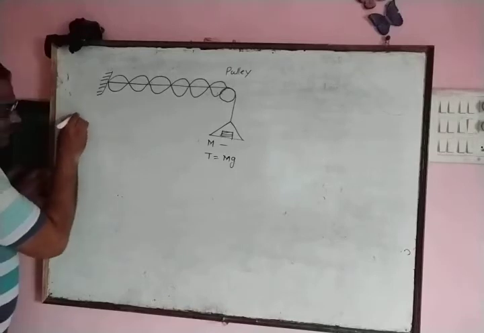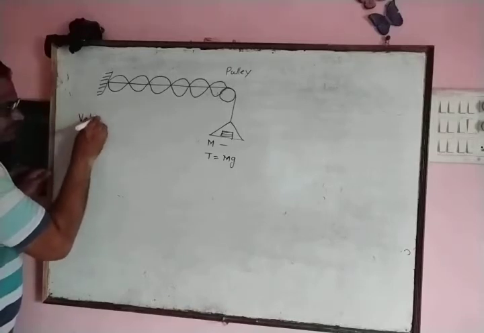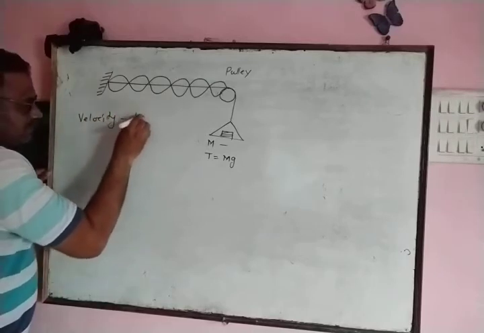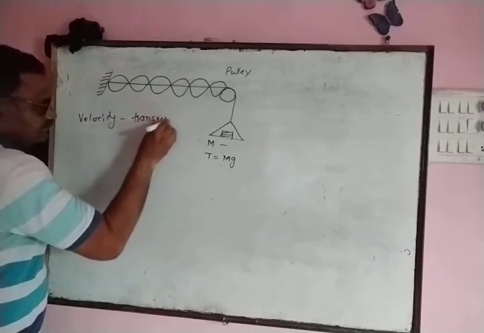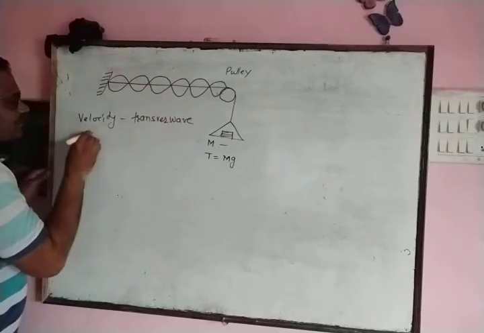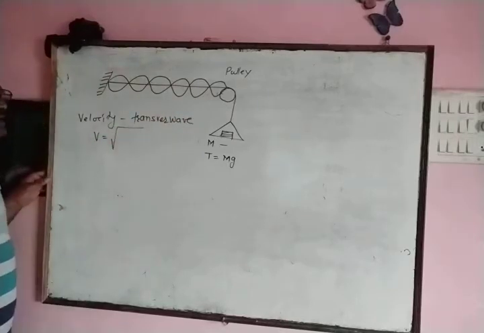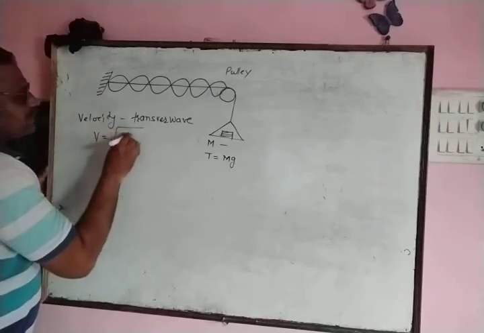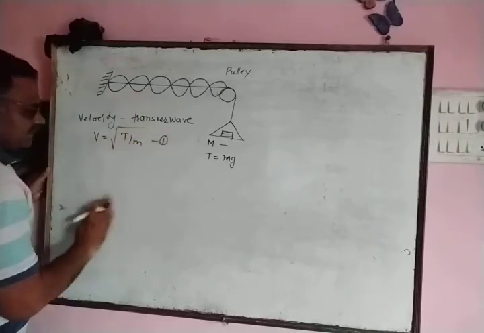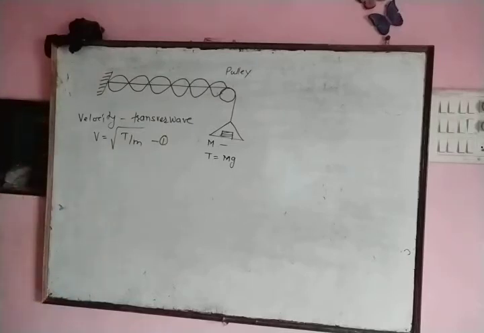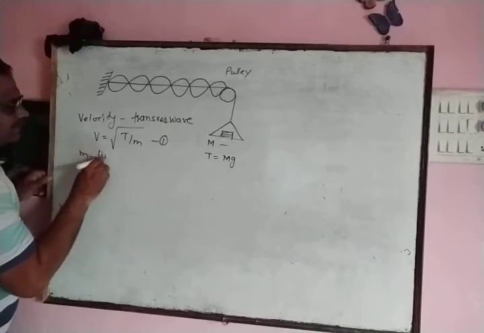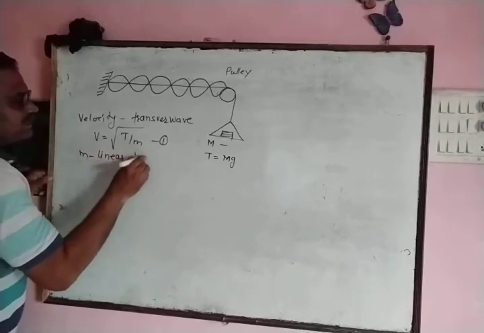Now we write expression for velocity of transverse wave produced on the string, and that is given by V is equal to under root of T upon M. This is expression for the velocity of transverse wave produced on the string, where T is the tension, and M represents linear density of string.